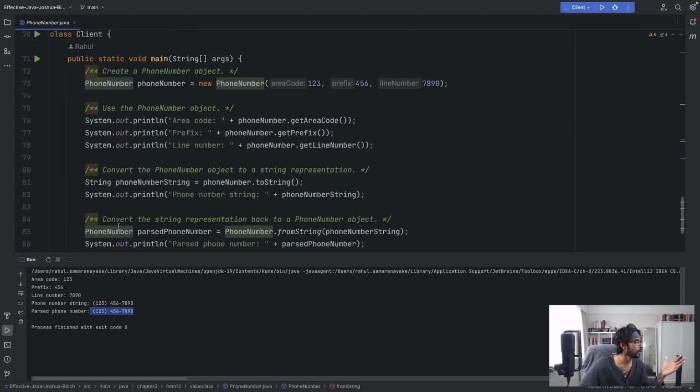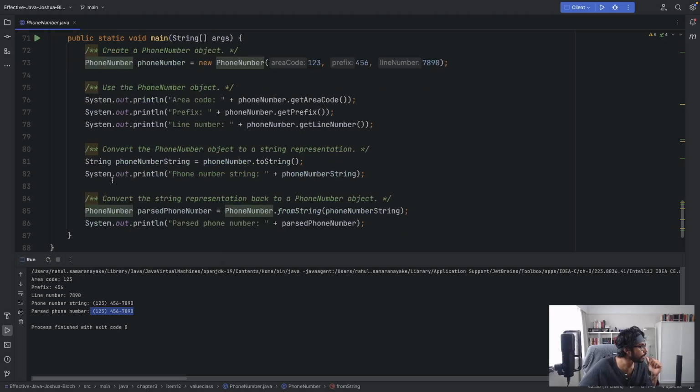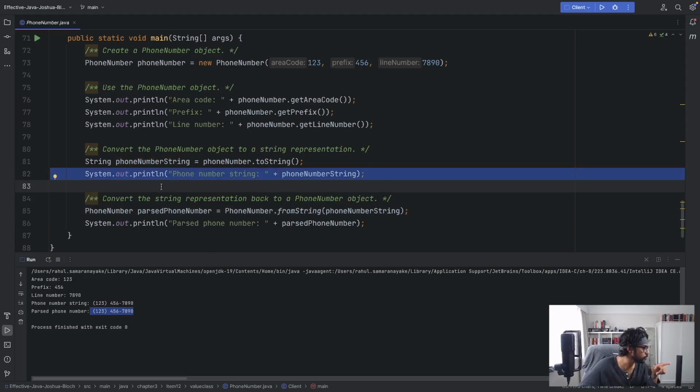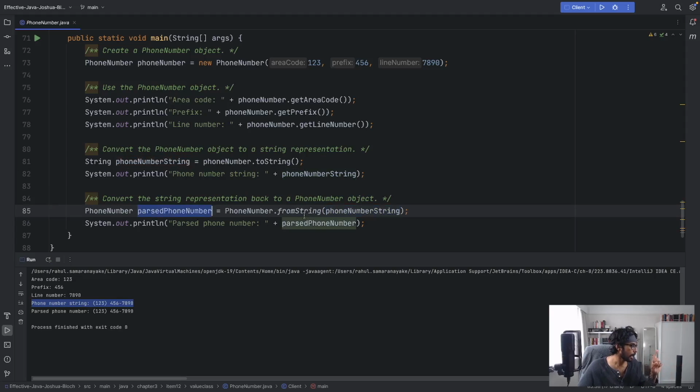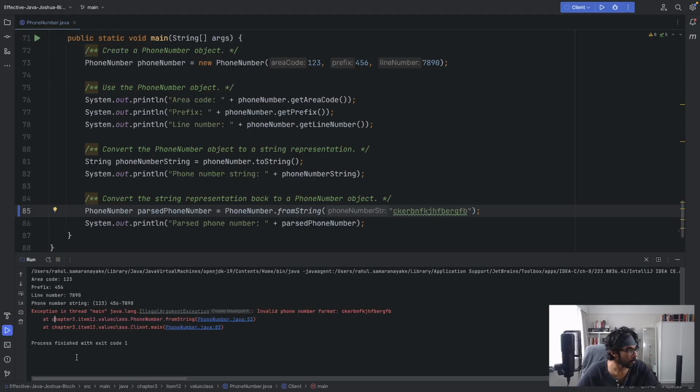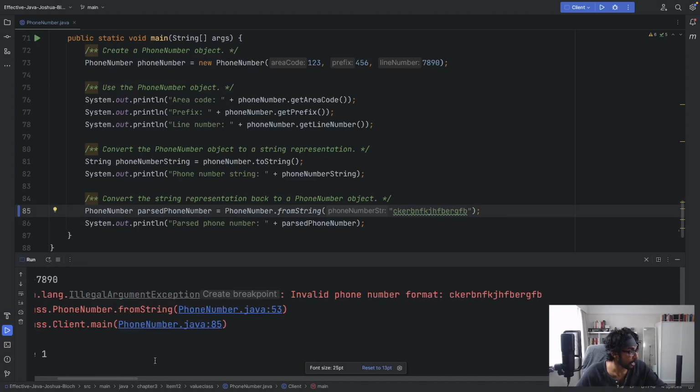Now we can take a look at how that works. If you look at this bit of code here, where the client's using the FromString method, this phone number string, which is printed here in line number 82, is passed to the FromString method that takes a string, and then that converts it to a type of phone number. What's interesting here is if you do pass in something of a wrong format, like just some mess like that, this is going to throw an error. There you go. It'll throw an invalid phone number error, or an illegal argument exception.